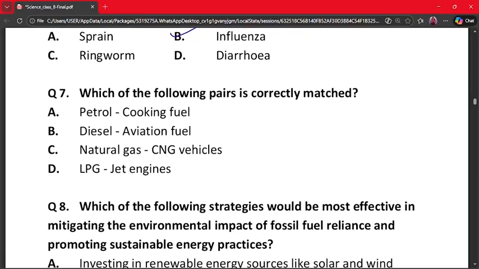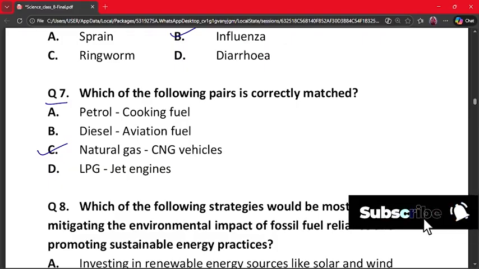Our next question is question number 7. Which of the following pairs is correctly matched? A. Petrol cooking fuel, B. Diesel aviation fuel, C. Natural gas CNG vehicles, D. LPG jet engines. The correct answer is option C, because CNG is a form of natural gas and it is widely used in vehicles. Meanwhile, petrol and diesel are liquid fuels. LPG is not used in jet engines. So option C, natural gas to CNG vehicles, is the correct matched option.